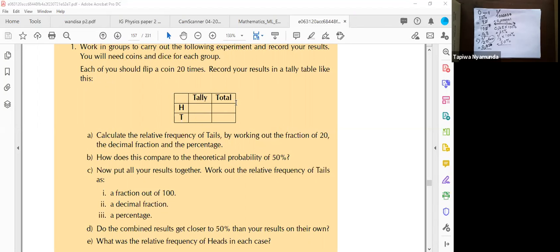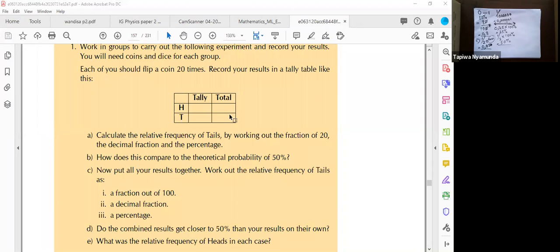If the coin is unbiased, if the coin is fair, this is what you would expect: an equal number of tails as heads. So you would expect 10 heads and 10 tails. That will make 10 over 20, that's 0.5. But what I'm saying is, this is what you would expect.